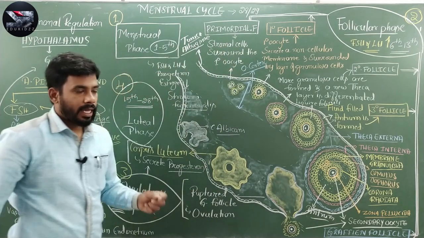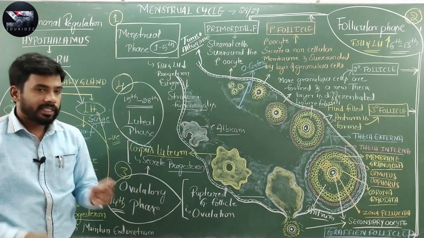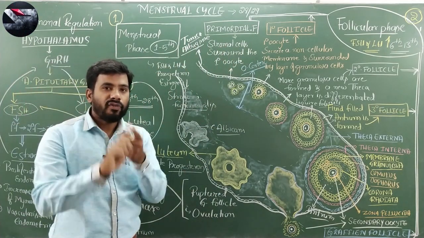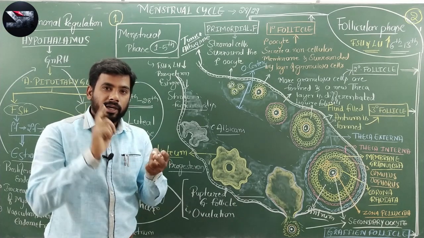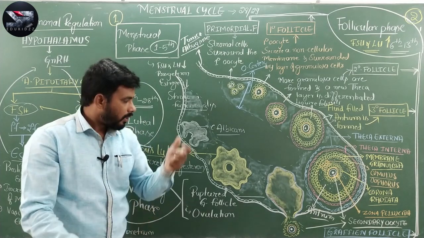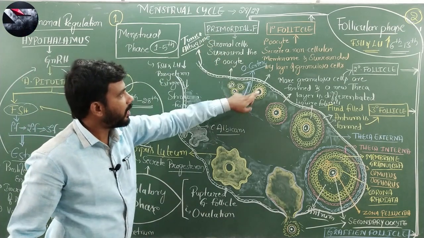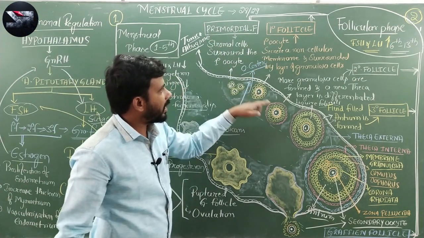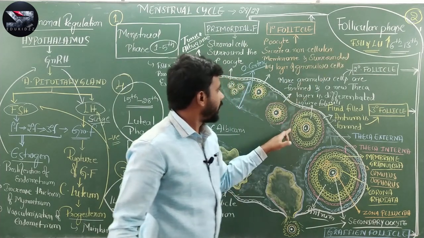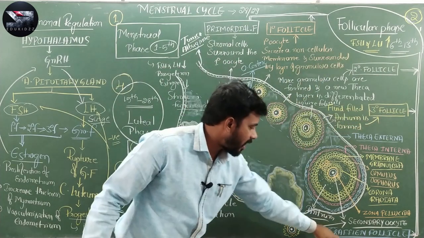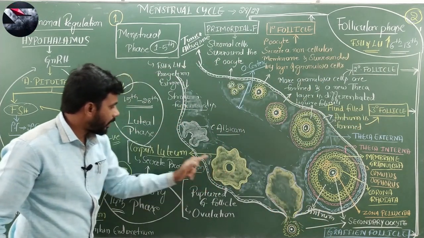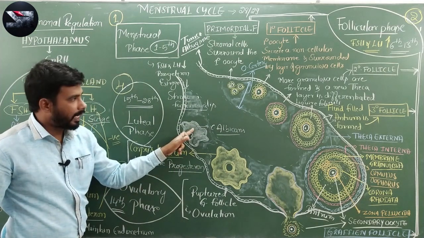The ovarian cortex mainly has ovarian follicles, ruptured Graafian follicle, corpus luteum and corpus albicans. You can see primordial, primary, secondary, tertiary and Graafian follicle, ruptured ovarian follicle, corpus luteum and corpus albicans.